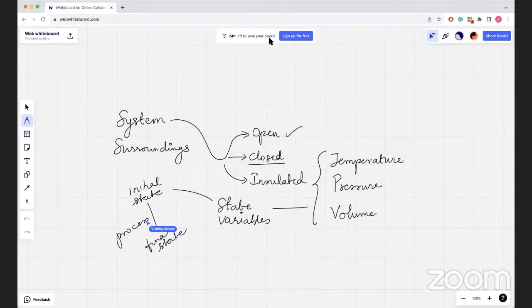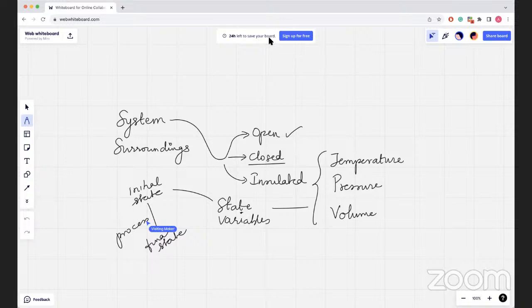A physical quantity is said to be a state function if the change in its value during the process depends only on the initial and the final state of the system and not on the path or route by which the change has been brought about. Examples of physical quantities that are state functions include pressure, volume, temperature, internal energy, enthalpy, entropy, free energy, etc.